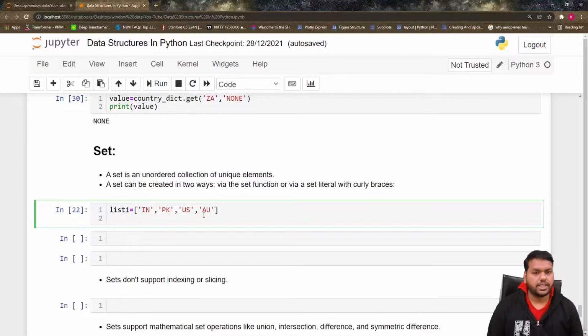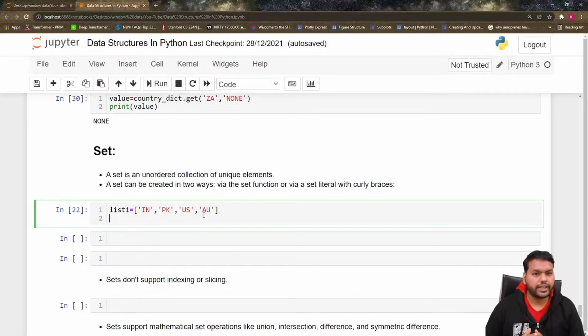So it is a collection of unique elements, which means the elements can't be repeated in the set. It is the same as the keys in a dictionary. If you remember, in the last video we discussed the dictionary, where I explained that keys of a dictionary are unique, whereas the values can be duplicate. So you can treat the set as the dictionary keys.